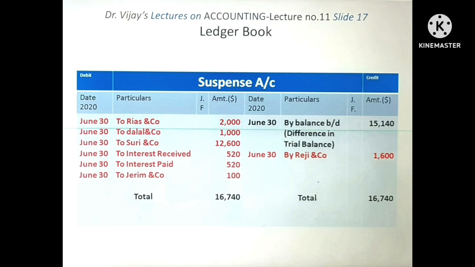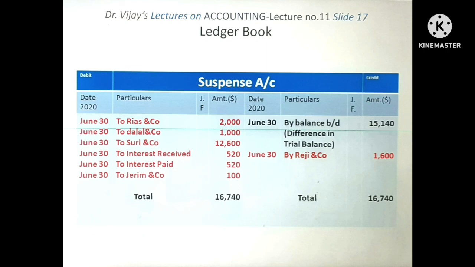Slide 17 shows the suspense account. The shortage in the trial balance is on the credit side, and so the shortage $15,004 is shown on the credit side in suspense account. Then the rectification entries having an impact on suspense account are posted.